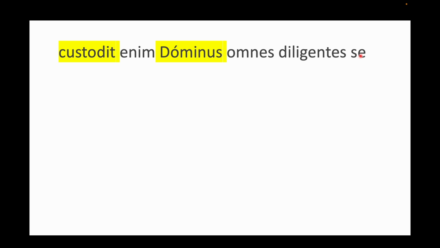We're interested in custodit and dominus. Dominus, we remember from previous videos, means Lord, and it's a second declension masculine noun, and dominus is the nominative form. So dominus must be some kind of subject, doing the action, and custodit is a verb.